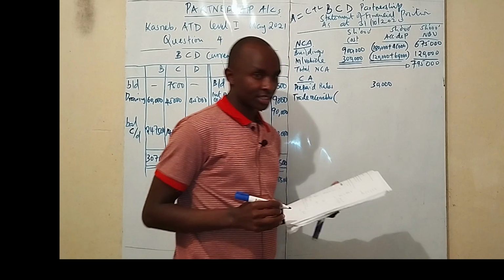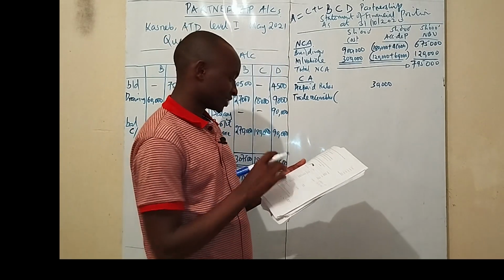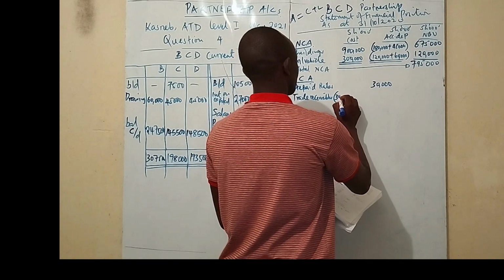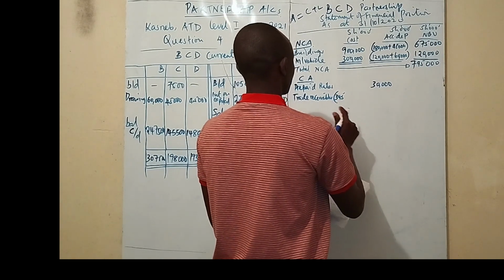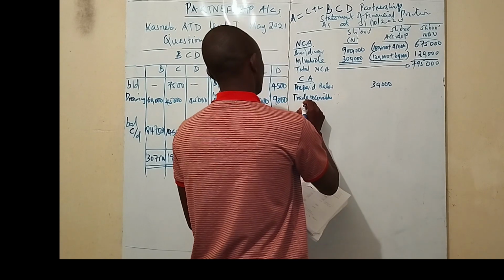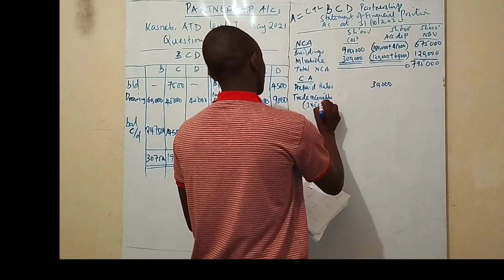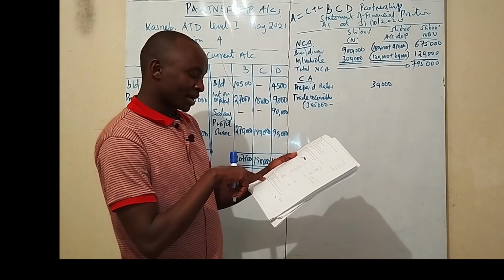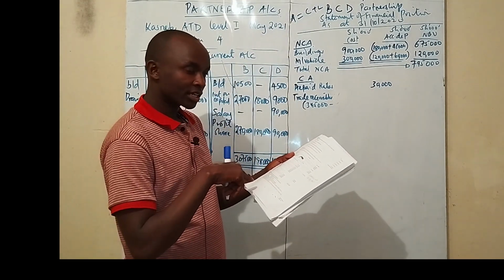Trade receivables are assets, and we had the adjustment. So the trade receivables here are 345,000. You less the bad debts that are outside the trial balance.